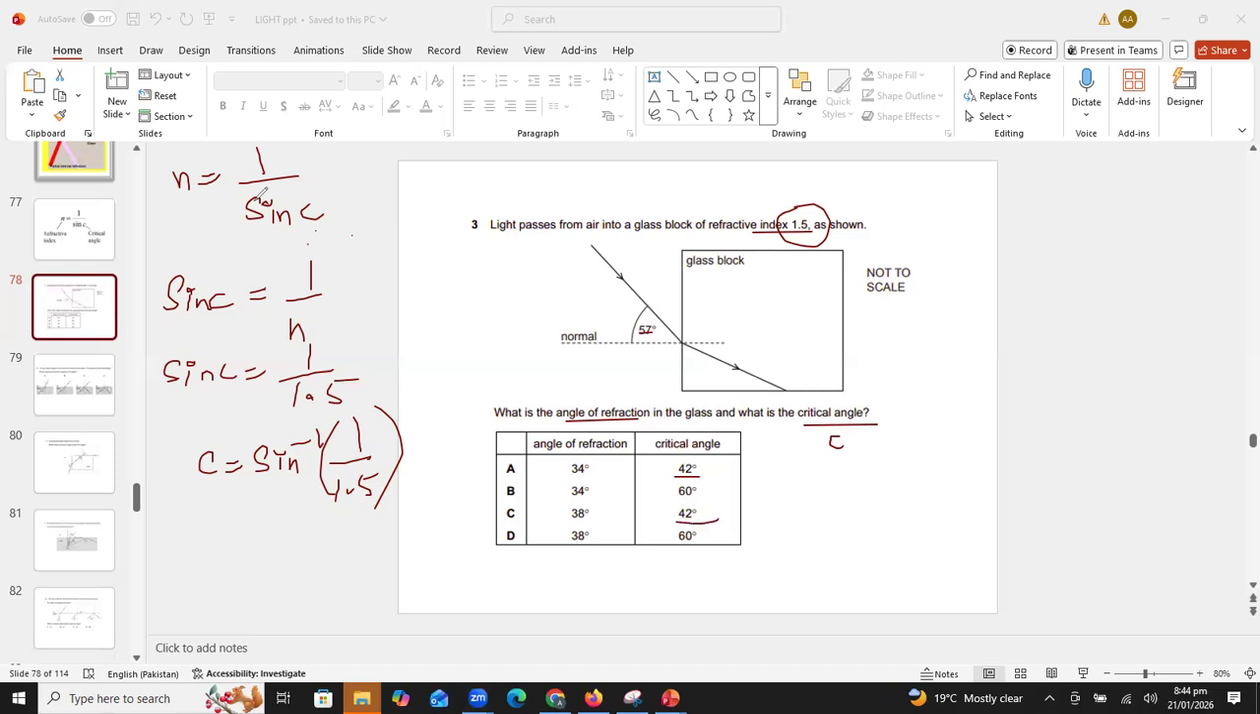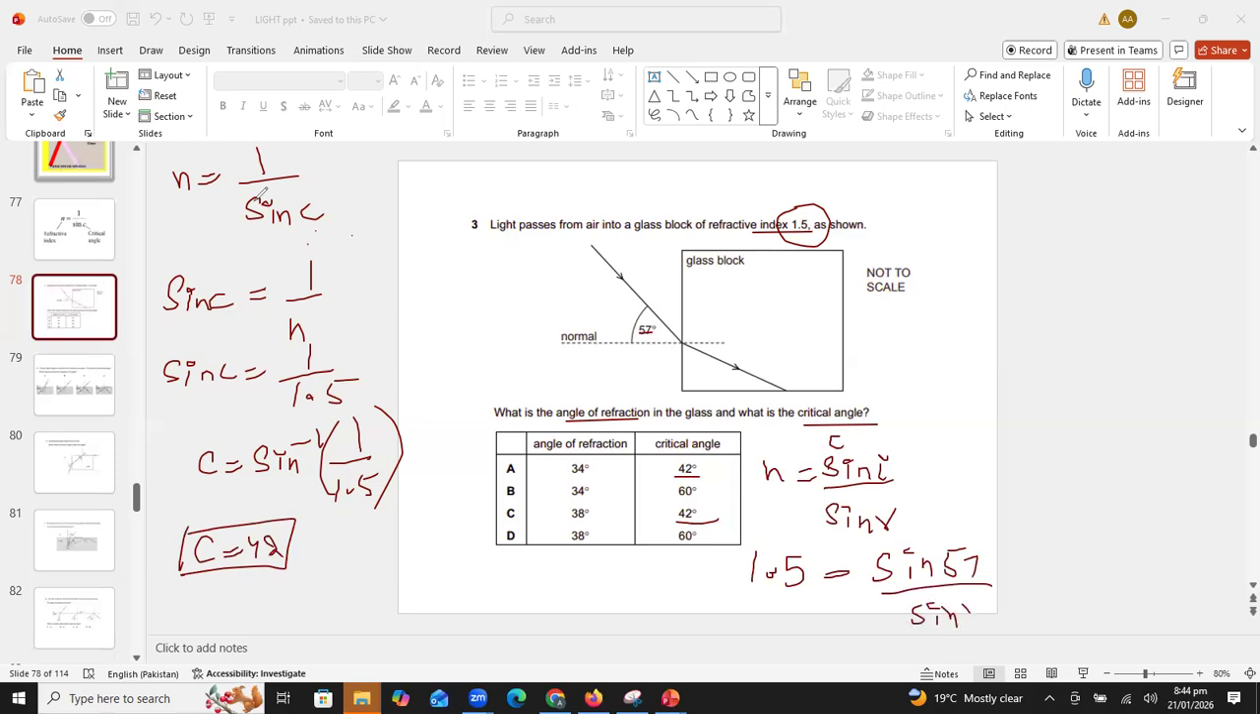Now we have to calculate the angle of refraction as well. How will we calculate the angle of refraction? Now we will use the second formula. n is equal to sine i over sine r. n is 1.5. Sine i is 57 degrees. Now we have to calculate sine r. So now students, I am solving here. Sine r is equal to sine 57 divided by 1.5. So r is equal to sine inverse